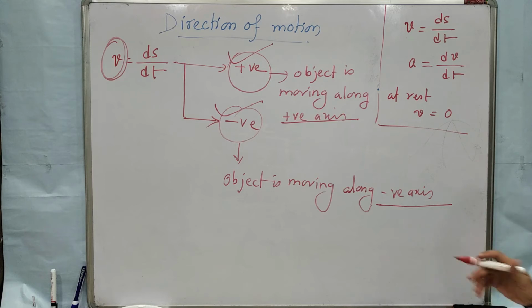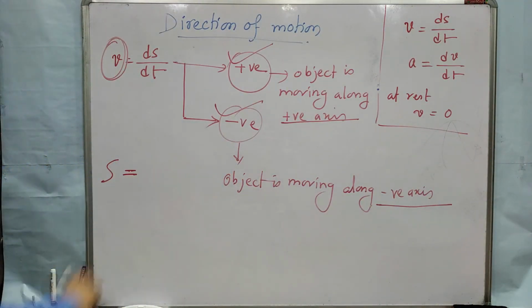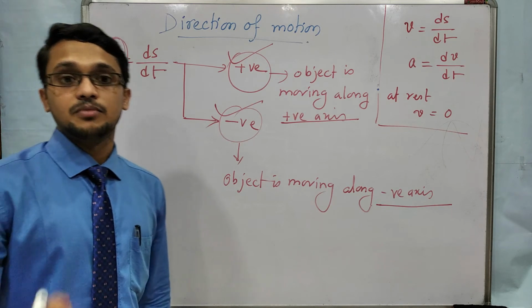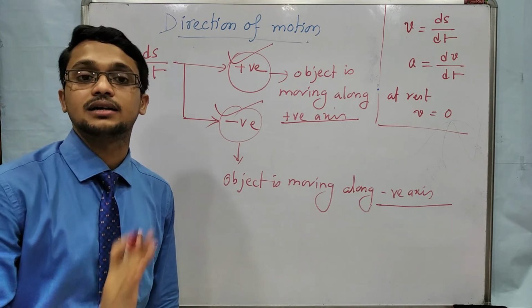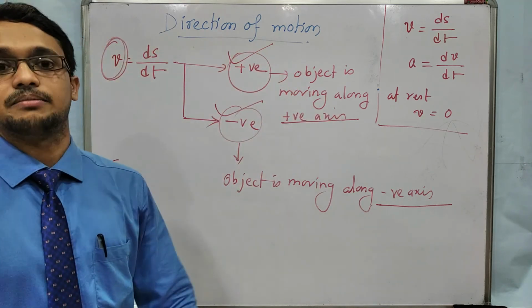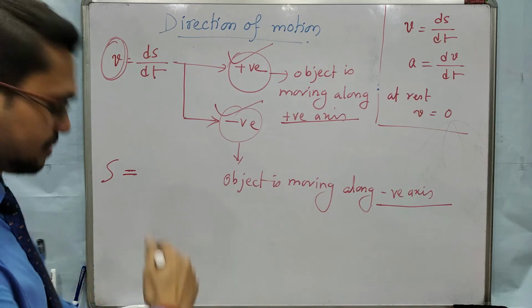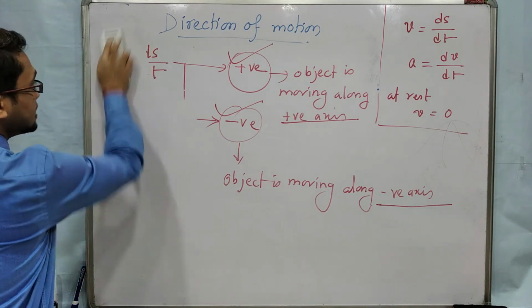So if the equation of displacement, the equation of s, is given, and the question is: at t equal to 3 seconds, at t equal to 4 seconds, what is its direction of motion? At t equal to 3 or t equal to 4, we will find the velocity. If velocity is positive, it moves along the positive axis. If velocity is negative, it moves along the negative axis. So now we will see one numerical.